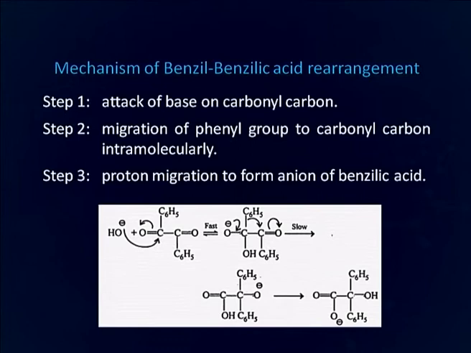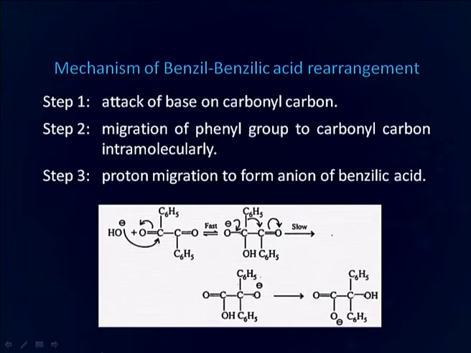Now we will discuss the mechanism of benzyl benzylic acid rearrangement. In the first step, attack of base takes place on carbonyl carbon, as can be seen in this figure. In the second step, migration of phenyl group to carbonyl carbon takes place intramolecularly. That is, within the molecule, this phenyl group here is migrated with its pair of electrons to the adjacent electron deficient carbonyl carbon.